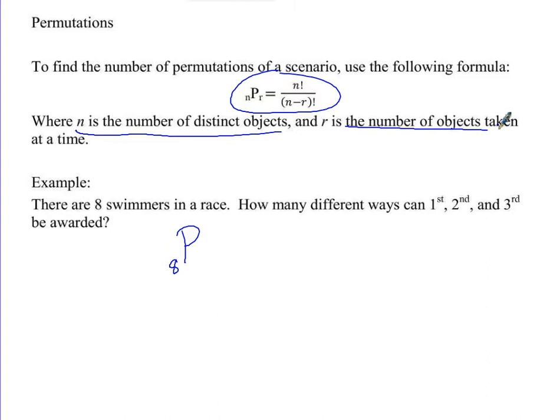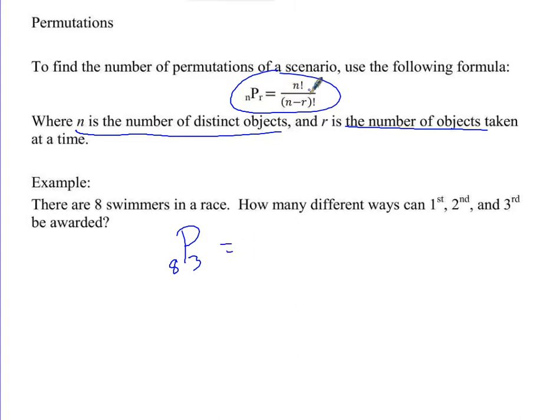R is the number of objects that we are actually looking for. Since we're talking about just first, second, and third place, we're looking for 3 objects: first, second, and third place. So that's the notation that helps us figure that out. Now we can set that up.